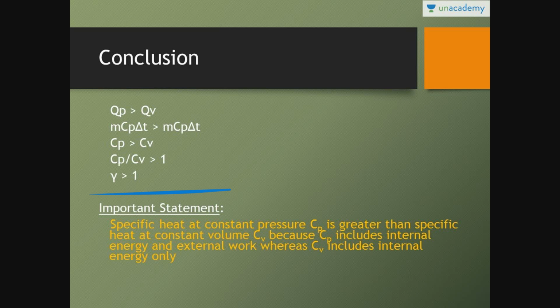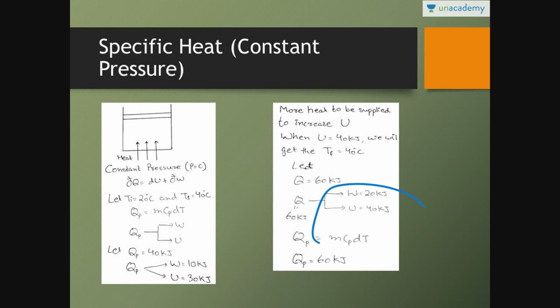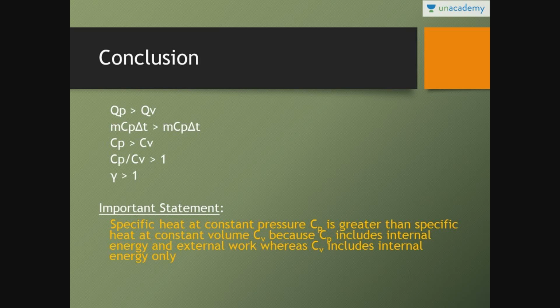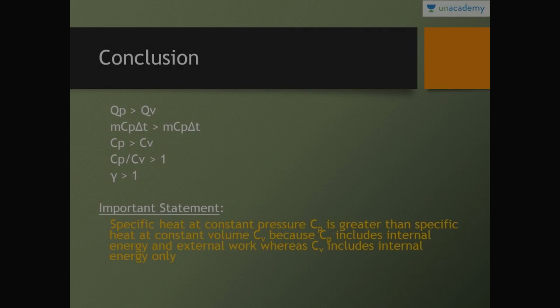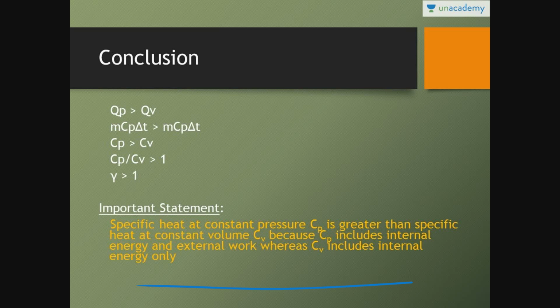For air, the specific heat at constant pressure is 1.005 kilojoule per kg Kelvin. Cv is 0.718 kilojoule per kg Kelvin. So you must keep this particular statement in mind. This topic is very important for GATE objective, IES objective as well as IES conventional. Specific heat at constant pressure Cp is greater than specific heat at constant volume Cv because Cp includes internal energy and external work, whereas Cv includes only and only internal energy. That is why the value of Cp is greater than the value of Cv.